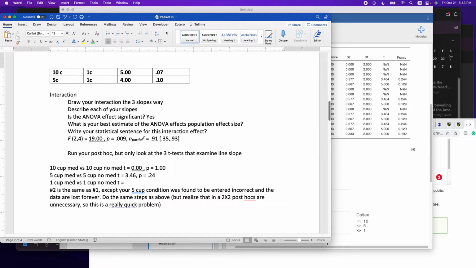Sometimes people want to know these comparisons, but that's actually not the best way to look at it. And now you're seeing why, because it doesn't make sense to break down a line slope in terms of 2 different t-tests and try to compare them. We know for a fact that there's some difference among those slopes. We can reason it out with our minds. No one's going to be super angry. But our t is 4.00 and our p equals 0.19. Okay.